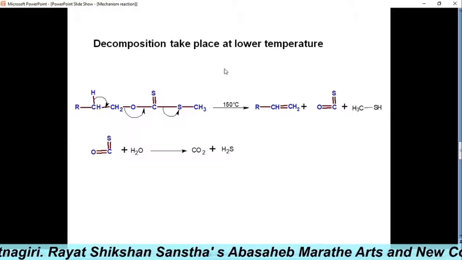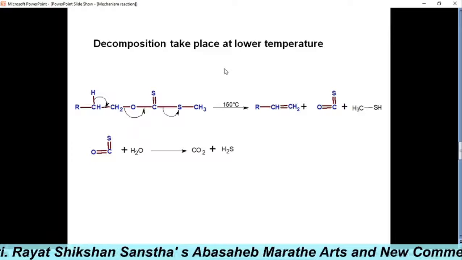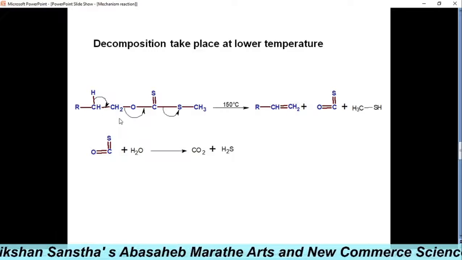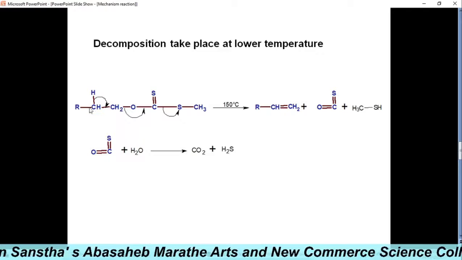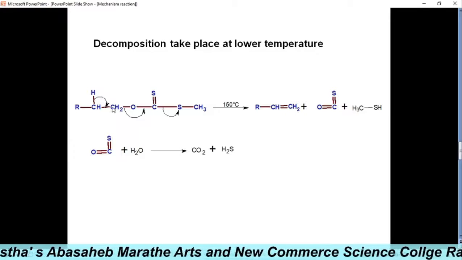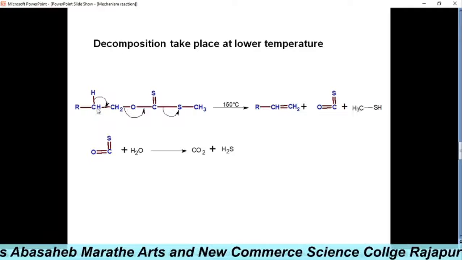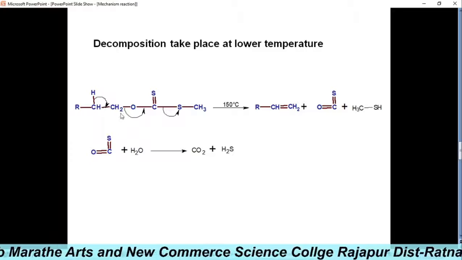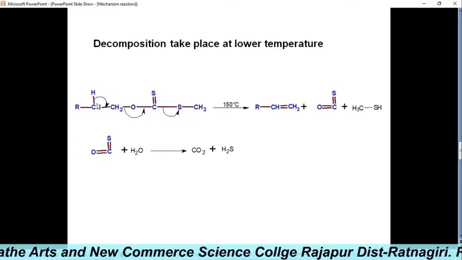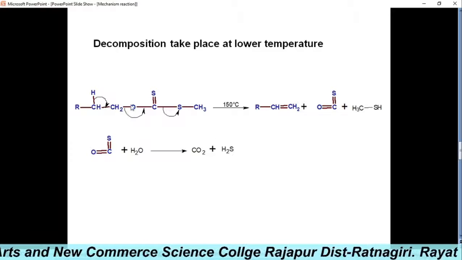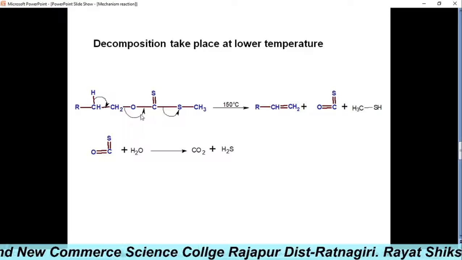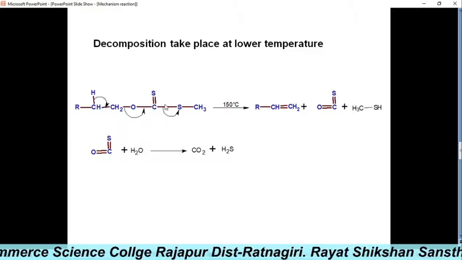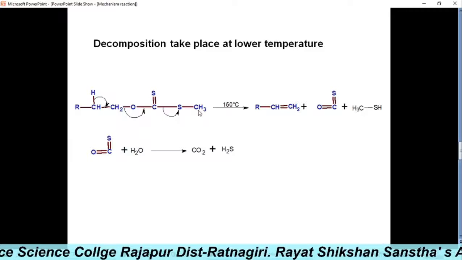Decomposition can take place at a lower temperature. See here, how will you decompose this? This is the alpha carbon, so a beta hydrogen forms the carbon-carbon double bond between these two carbon atoms, breaking this carbon-oxygen bond to form the carbon-oxygen double bond here and releasing the methyl sulfide.